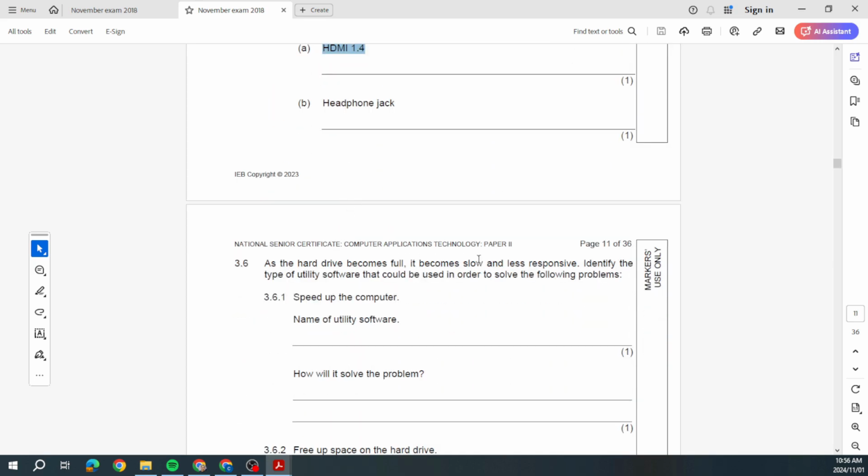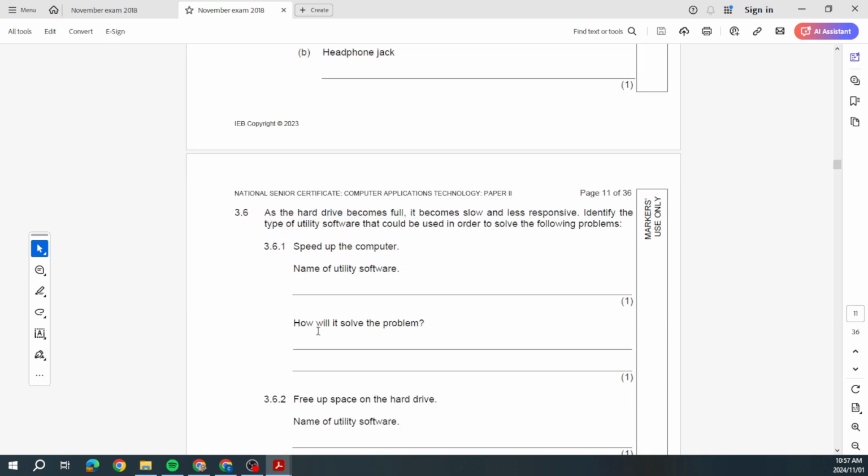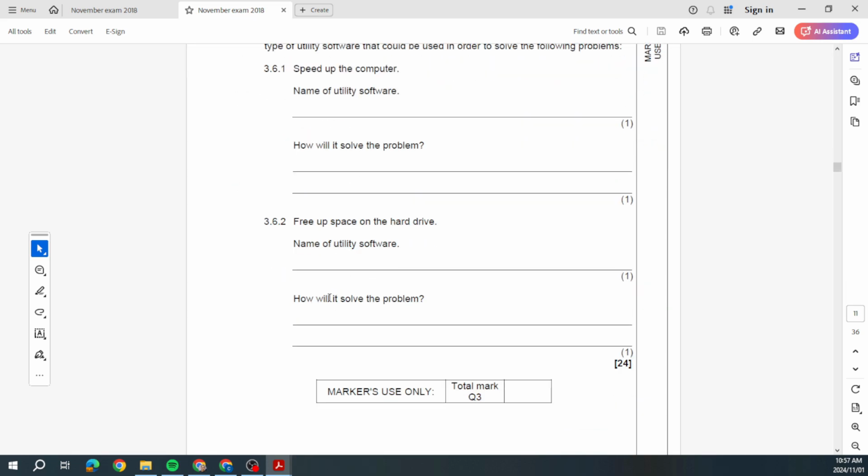Hard drive becomes full. It becomes slow and less responsive. Identify the type of utility software. What is utility software? Software that is built into the operating system. So we could use things like saying, okay, well, to speed up the computer, we might want to do a disk cleanup because they're telling us the hard drive is full. It's becoming full. Right? How do we solve the problem? Well, we delete things that we don't need, empty the recycle bin, etc.